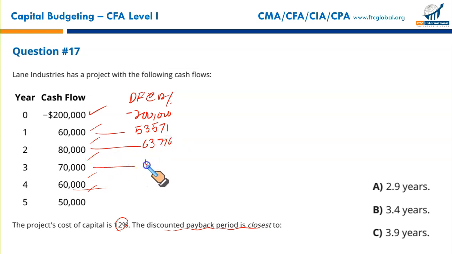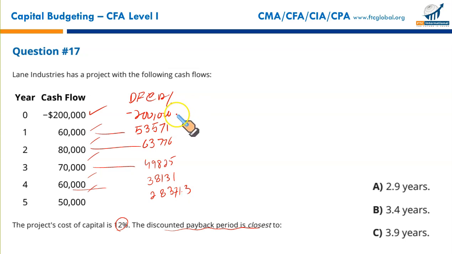This one would be $49,825. This one would be $38,131. I'm sure it's quite a simple calculation, you can do it. And lastly, this $50,000 coming at the end of year 5 has a present value of $28,371.3.